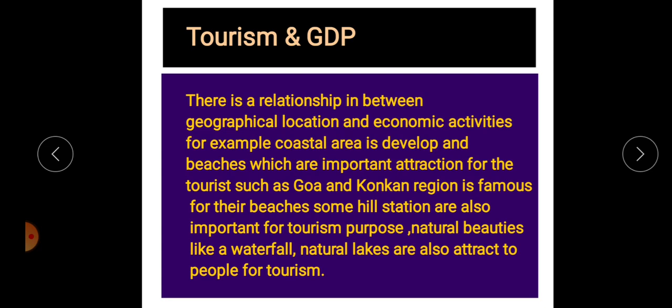As well as some eco points, Mahabaleshwar is also one of the famous places in our Maharashtra. Then Kalsubai is famous for trekking. So there are such important places that have developed.